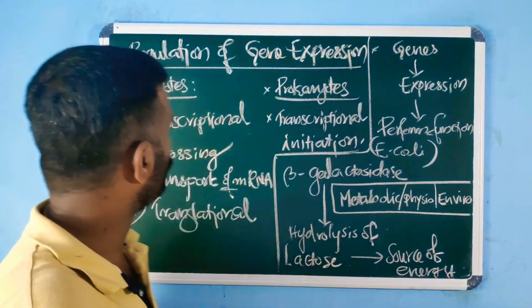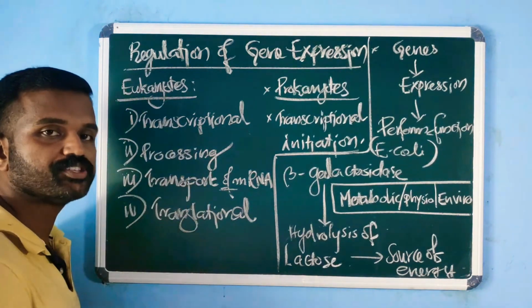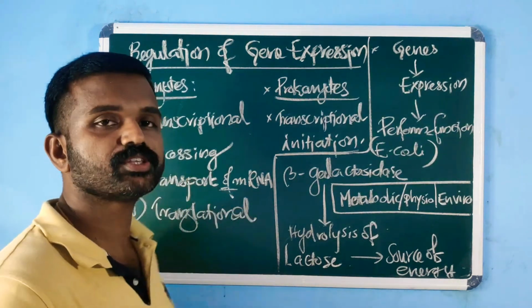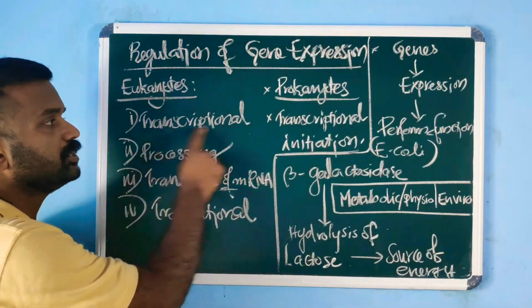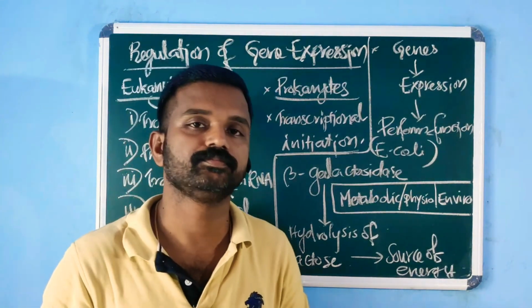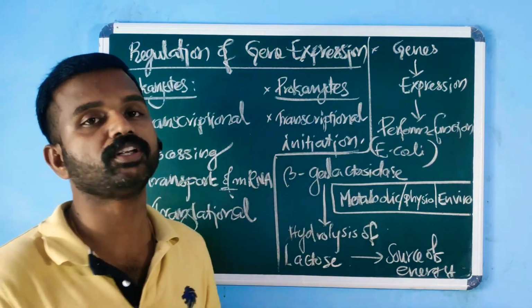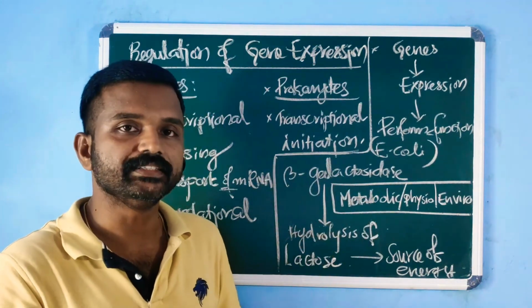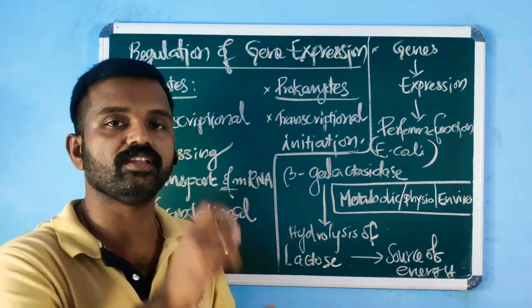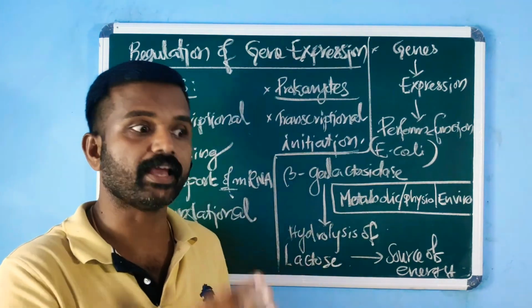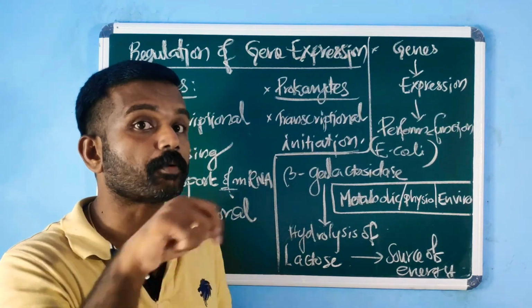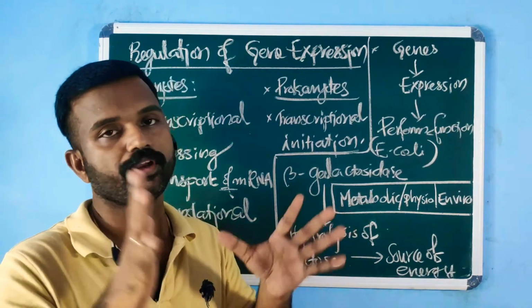In eukaryotes, there are 4 different levels in which protein synthesis can be regulated. The first one is the transcriptional level. That means if that particular protein is not required, then transcription of that gene can be blocked. That is, synthesis of mRNA from DNA can be blocked if the protein is not required.